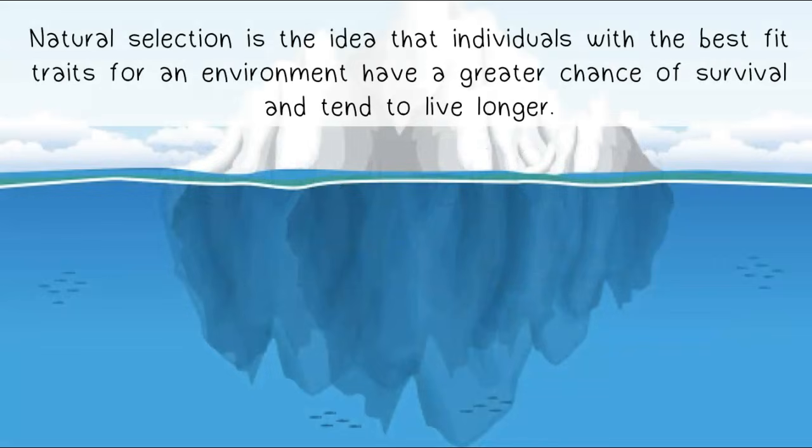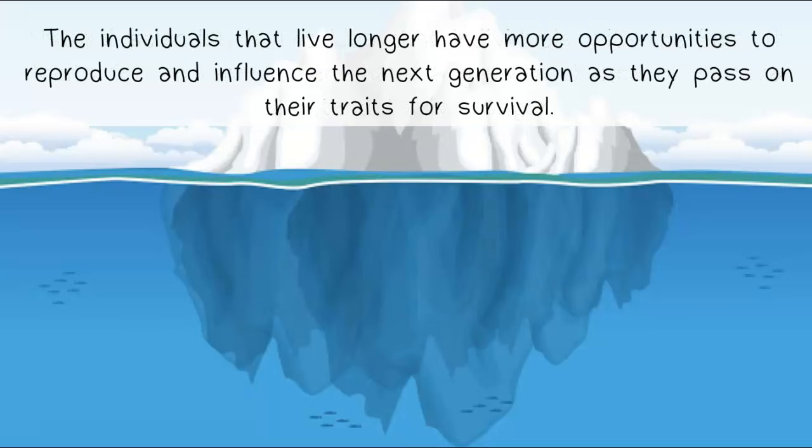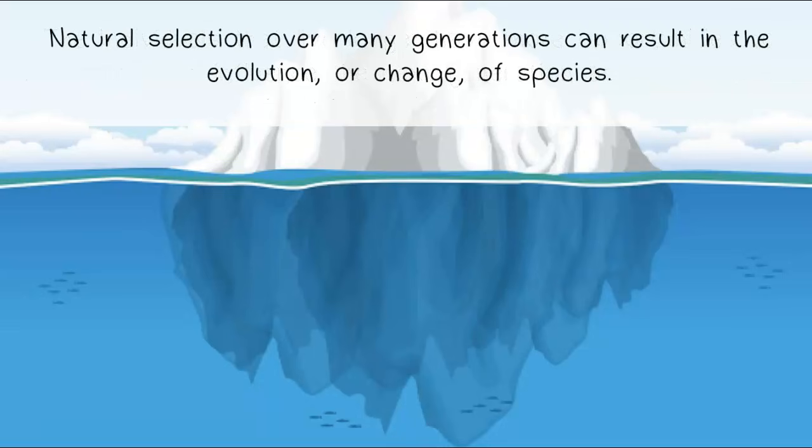Natural selection is the idea that individuals with the best fit traits for an environment have a greater chance of survival and tend to live longer. The individuals that live longer have more opportunities to reproduce and influence the next generation as they pass on their traits for survival. Natural selection over many generations can result in the evolution or change of a species.